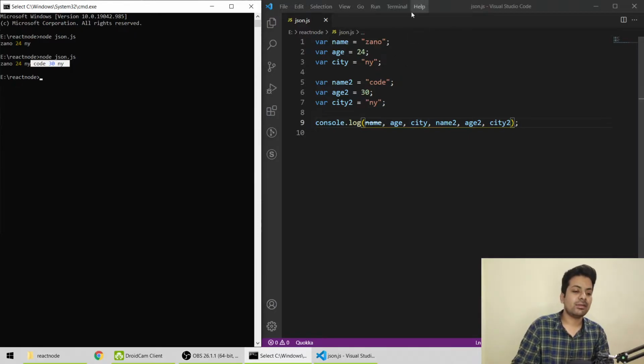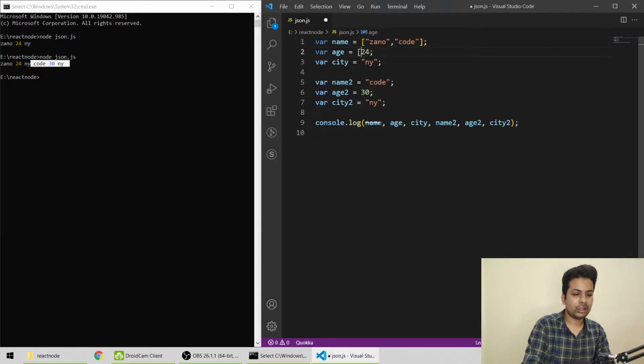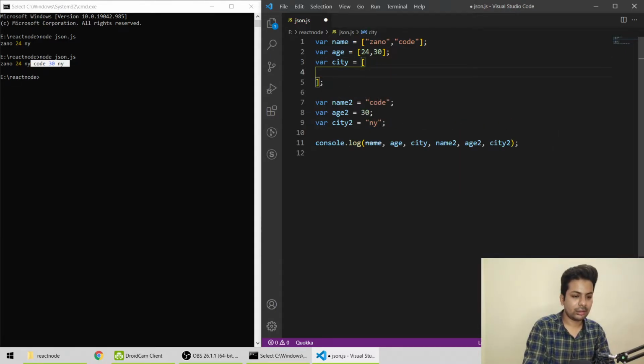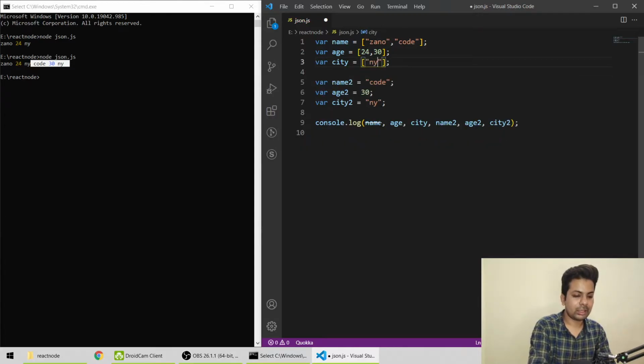Then you will say, okay, we will just put every name in an array like this. We'll just make an array, and here we'll do the same thing, same data, code, age 30, and then you'll do NY comma NY.